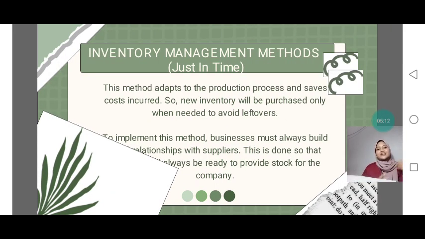Inventory management methods: just in time. These methods adapt to the production process and save costs incurred. So, new inventory will be purchased only when needed to avoid leftovers. To implement the method, a business must always build relationships with suppliers. This is done so that they are always ready to provide stock for the company.